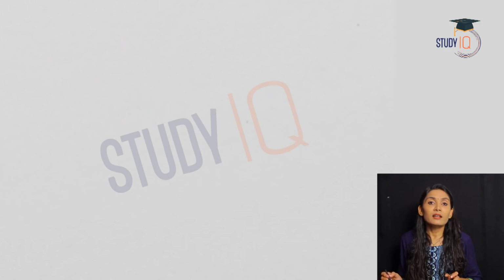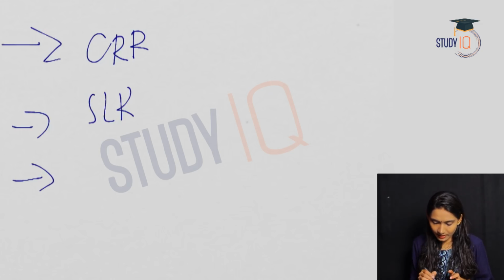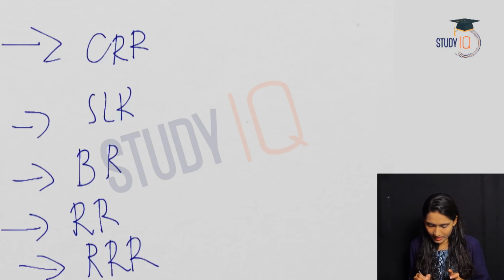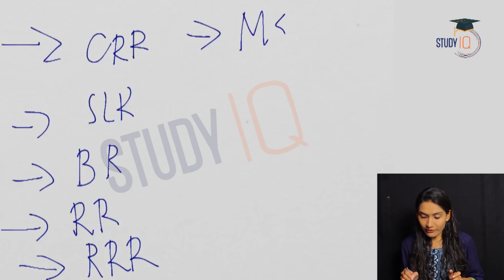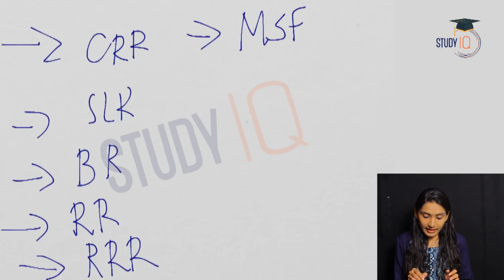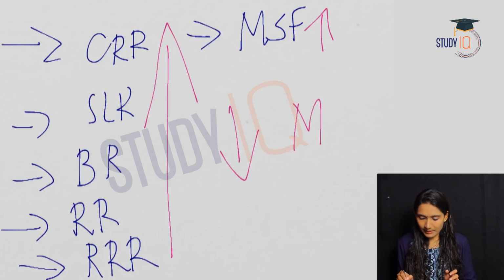So these are the monetary policy tools. First one CRR, the second one SLR, third one bank rate, fourth one repo rate, fifth one reverse repo rate, and the sixth one MSF, the Marginal Standing Facility. And we have seen that an increase in any of these will lead to a decrease in money supply.